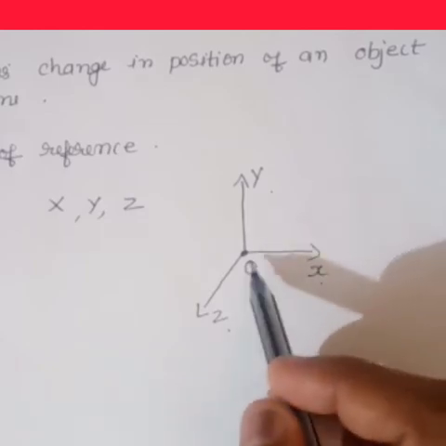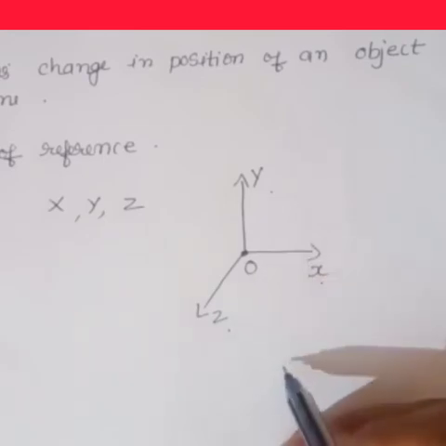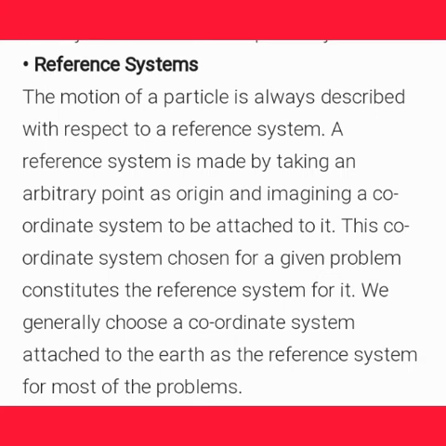This coordinate system along with the clock constitutes a frame of reference. We generally choose a coordinate system attached to the earth as a reference system for most of the problems. If one or more coordinates of an object change with time, we say that the object is in motion. Otherwise, the object is said to be at rest with respect to this frame of reference.